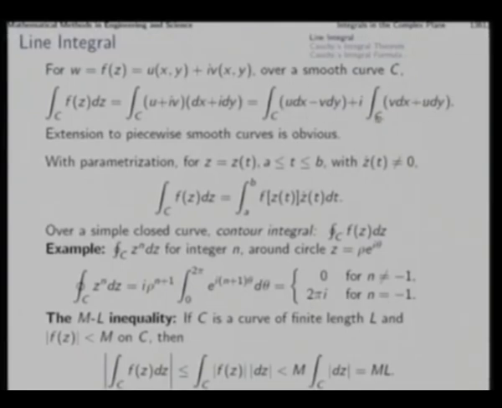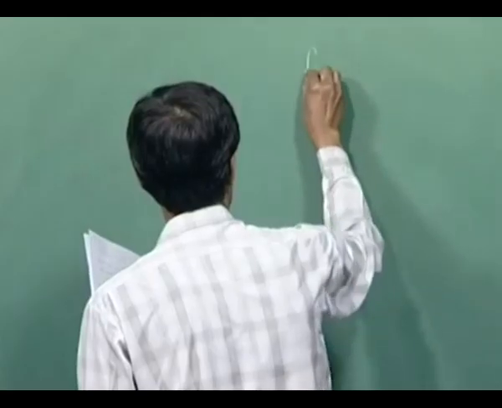So here we talk of this integral, and we remember Green's theorem in the plane.